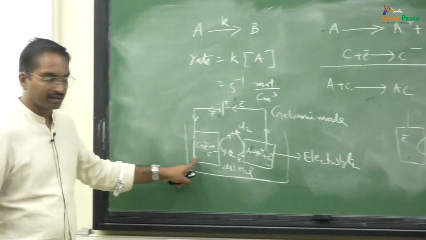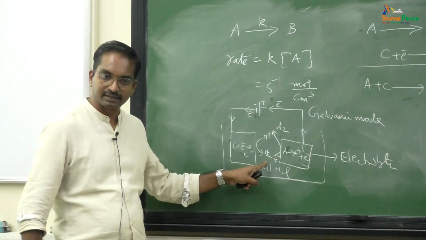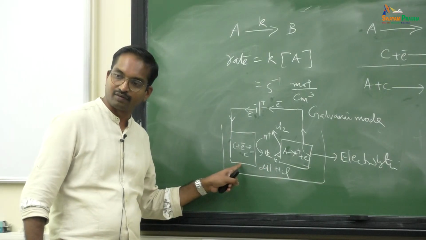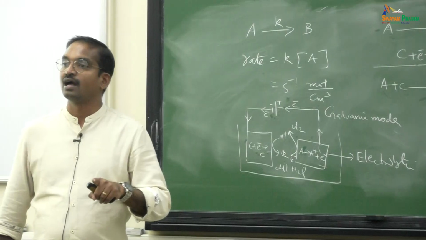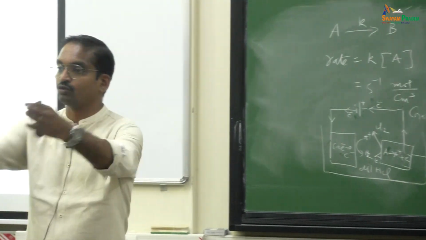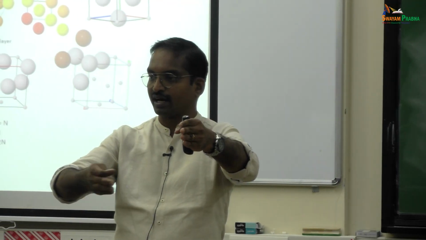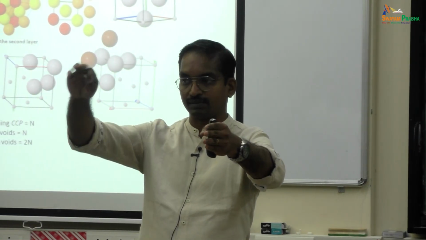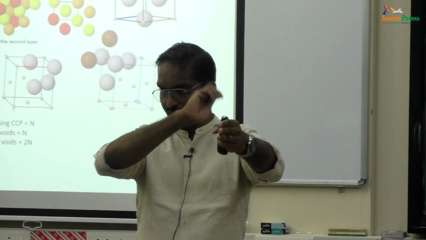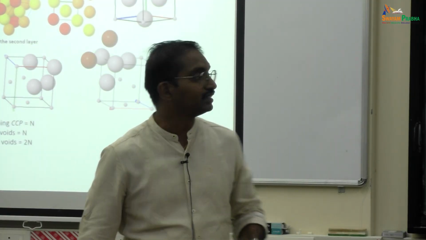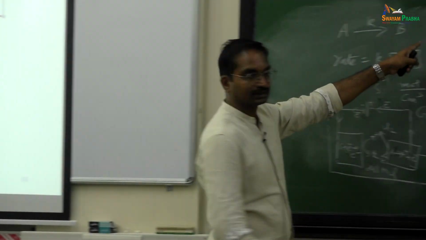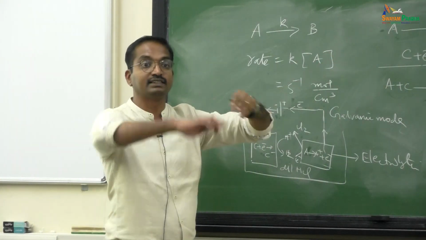Similarly, if you go here, these species were in the liquid phase and the electrode is in the solid phase. So, where does the reaction happen? The reaction happens at the interface of these two phases, the solid phase, which is your electrode, and the liquid phase where your reactants are, or the gaseous phase also can have reactants, like in a fuel cell. So, the reaction happens only at the interface. Whereas in regular chemical kinetics, if it is a gaseous phase reaction or a liquid phase reaction, it happens in the entire bulk.